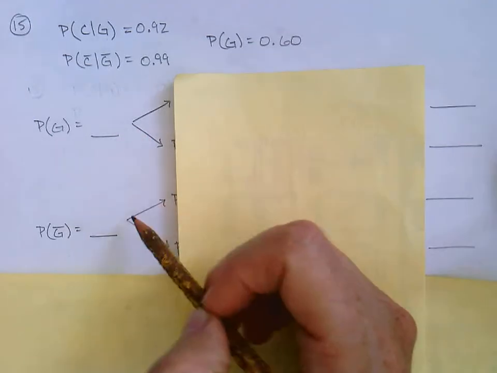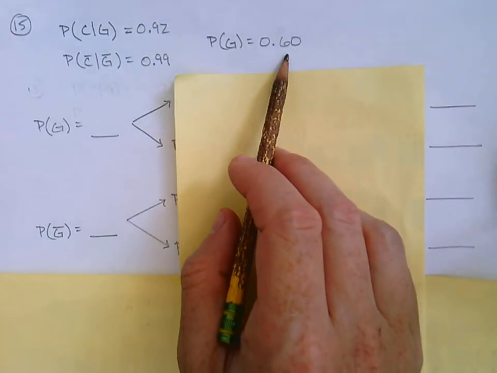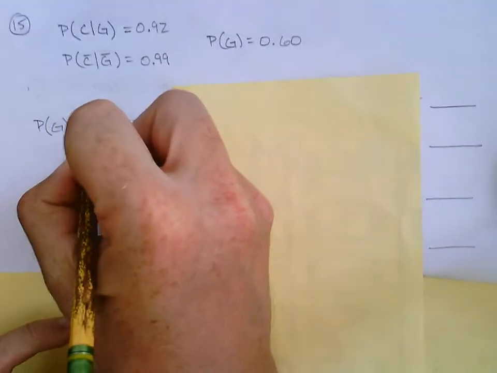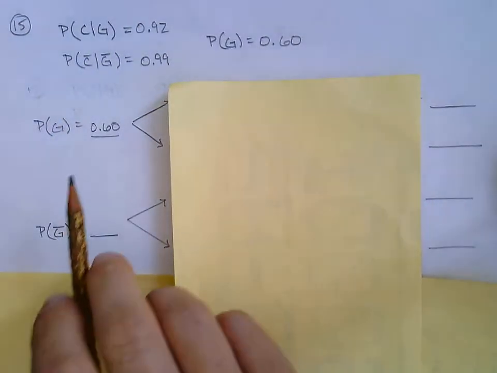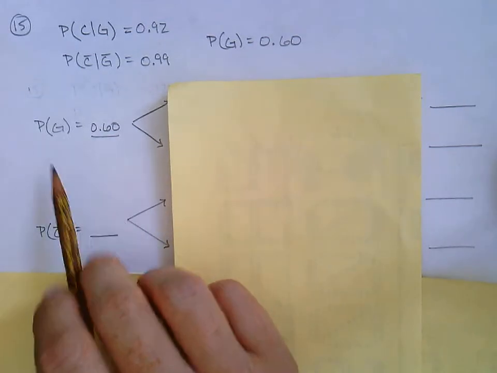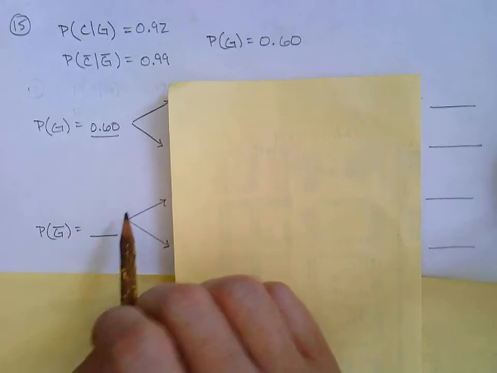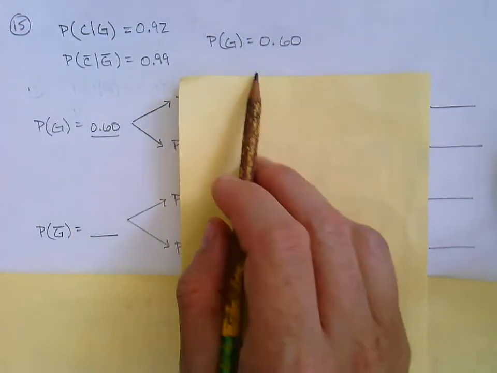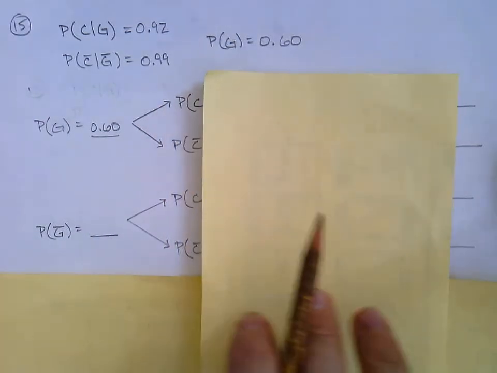So we have to start with something we know. And they told us probability of guilty. So we can fill this in right away. We could not start with probability of convicted or probability of not convicted because we don't know either of those. They didn't tell us that. So because they told us this one, this is how we get started.